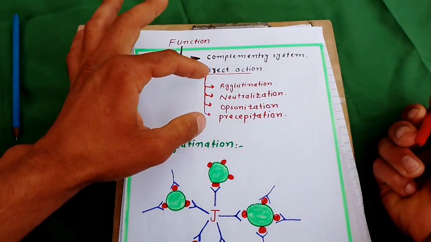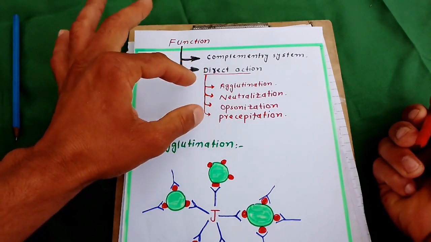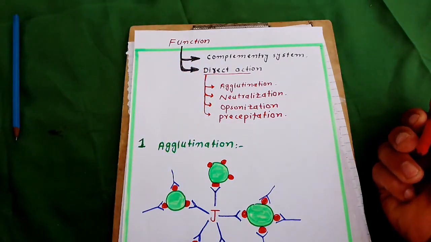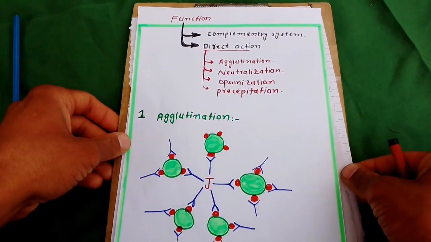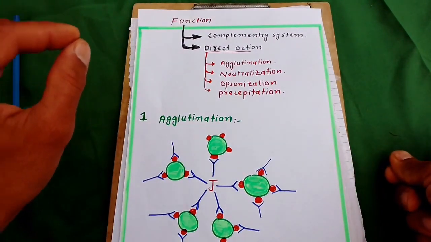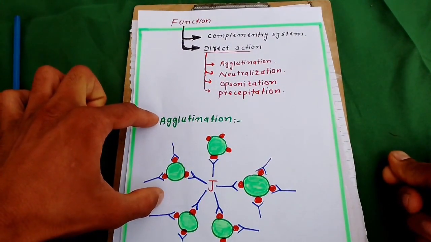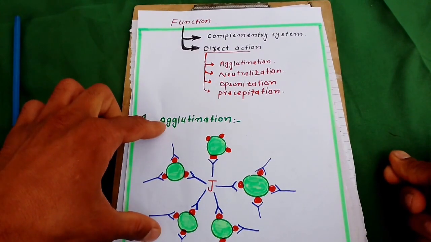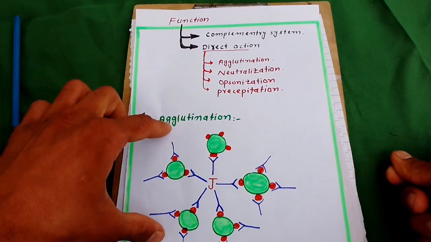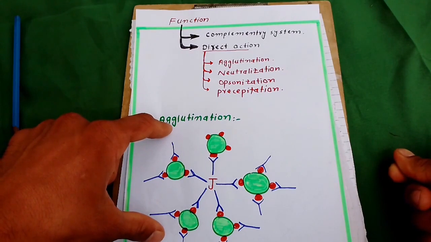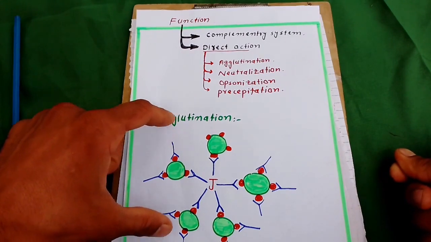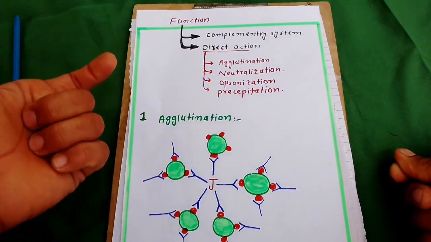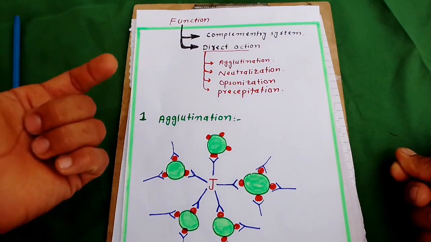These are the direct actions of the antibody. What is agglutination? Agglutination is a direct action of the antibody. This is a rapid, sudden, quick action of the antibody which destroys disease-causing microbes like bacteria.